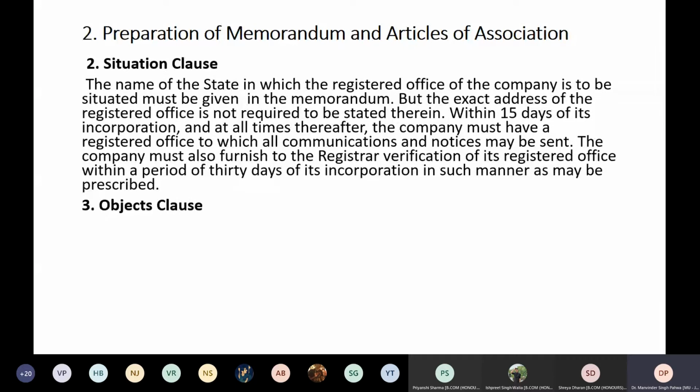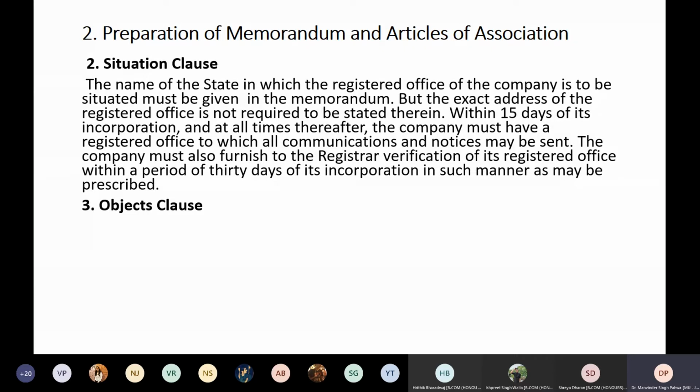So the situation clause actually tells you the address of the company where the company is situated. Why is the situation clause necessary? Because it decides the jurisdiction of the company, in which state the company's office will be, and accordingly the registrar of the company who has jurisdiction in that state will take cognizance of the company which is accordingly situated or located. So this tells you the address and the state in which the registered office of the company will be, and it is to be informed within 15 days, and compliance regarding the verification of the same has to be done in 30 days of the incorporation of the company.